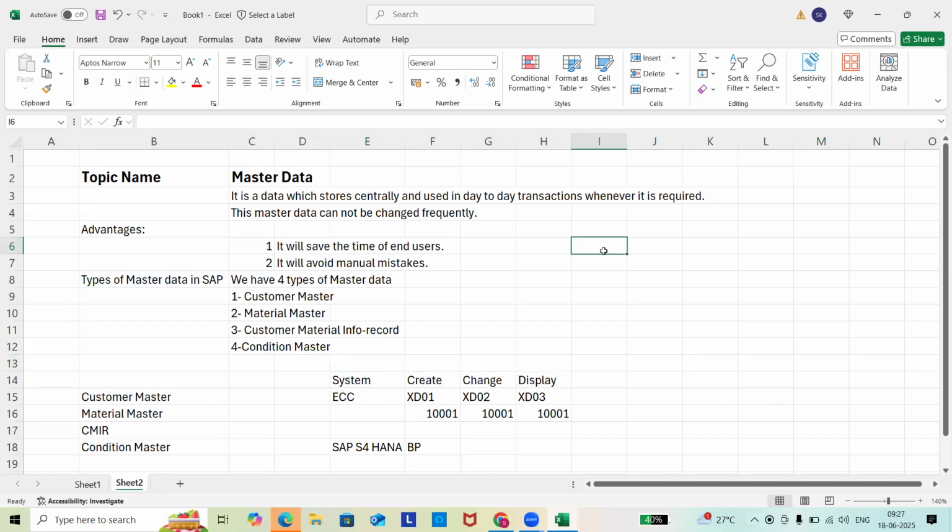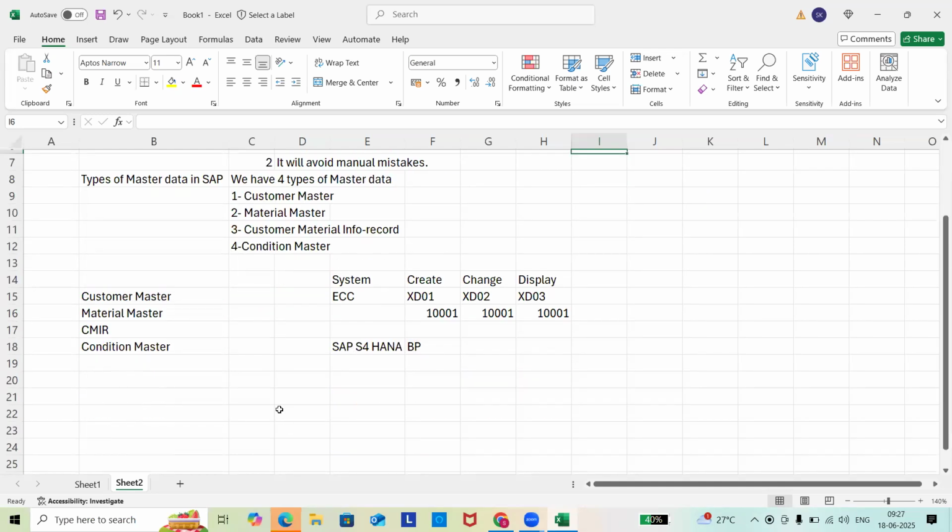Okay. Clear? Anyone have any doubt? Yeah, in ECC we have three T codes: to create XD01, to change XD02, and to display XD03. But in S4HANA you have only one T code, BP. BP only. We will have options here.